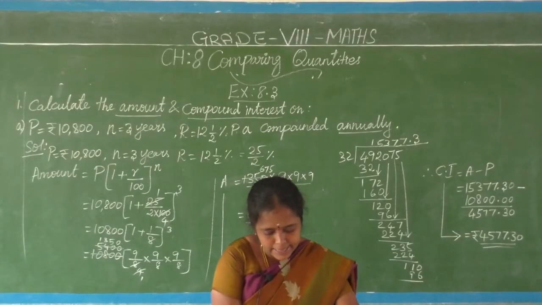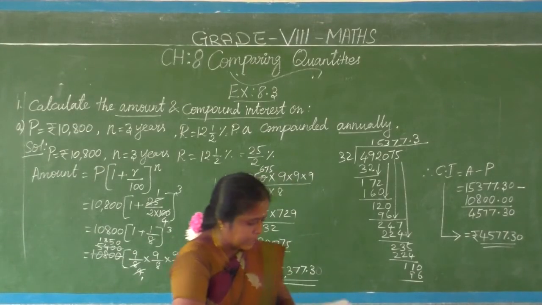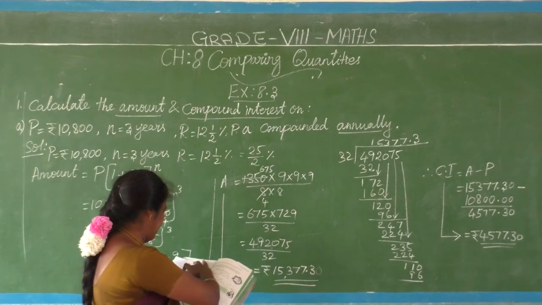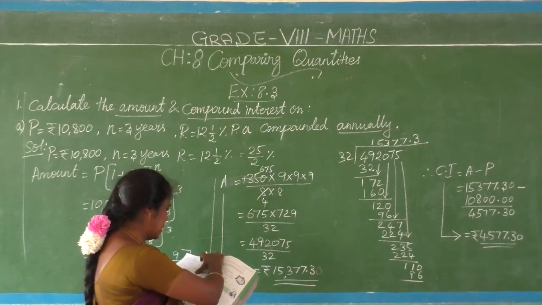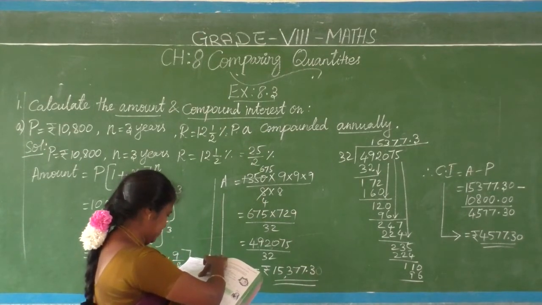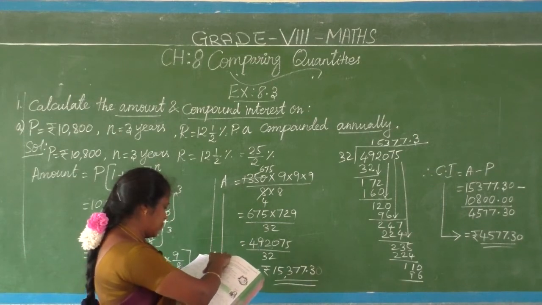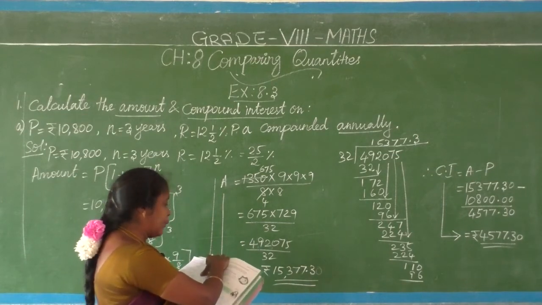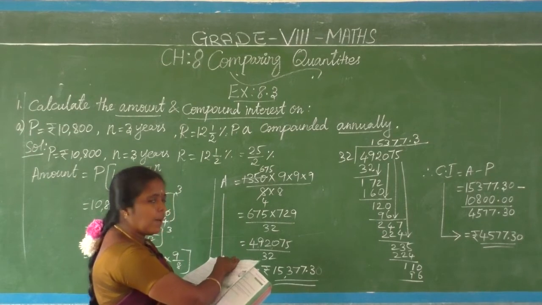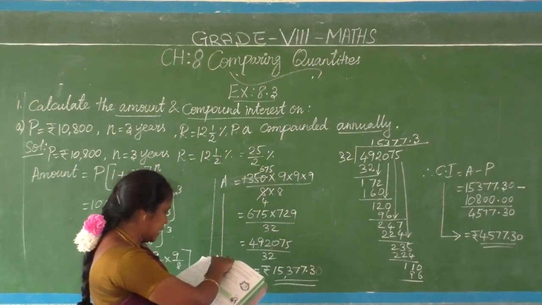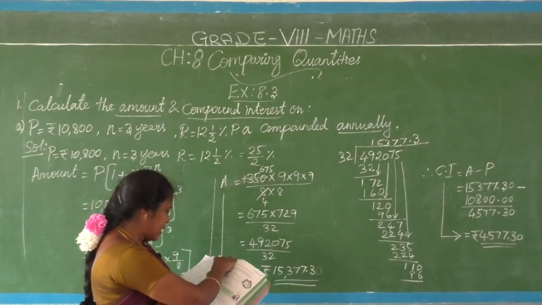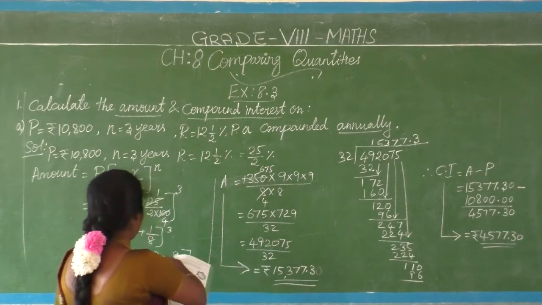In exercise 8.3, first question, what is the heading? Calculate the amount and the compound interest on. We have to calculate the amount and the compound interest. So this is the heading. In this, up to 5 questions are given. I am putting the first question here.